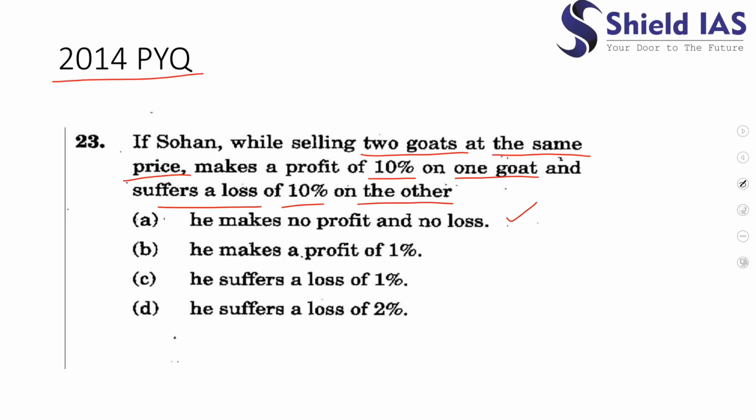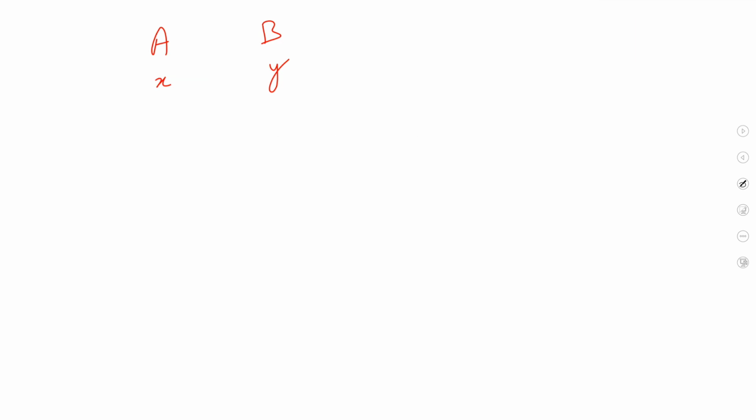Please see what it is saying. It is saying the selling price is the same. Yes, selling price is the same. Okay. So on A he is getting how much profit? The selling price of goat A, in which he is getting 10% profit, would be X plus 10 by 100 into X. Yes. Why can I say this? Because he is registering 10% profit.